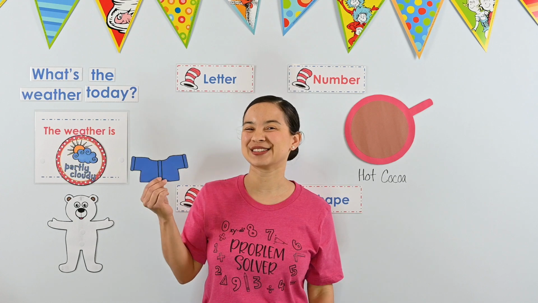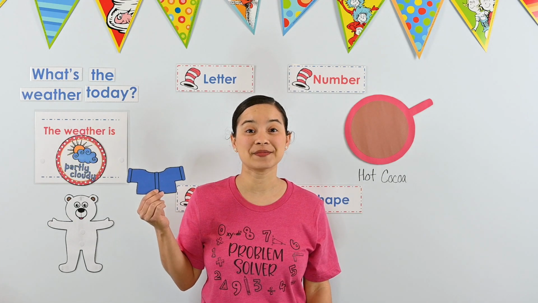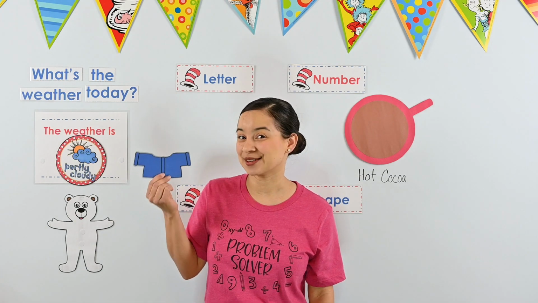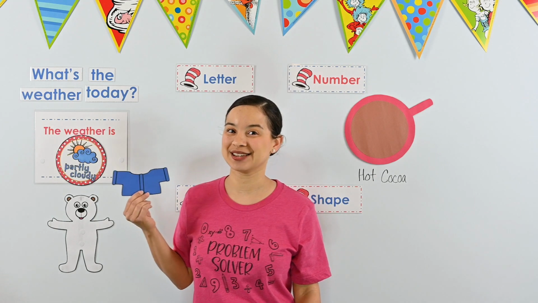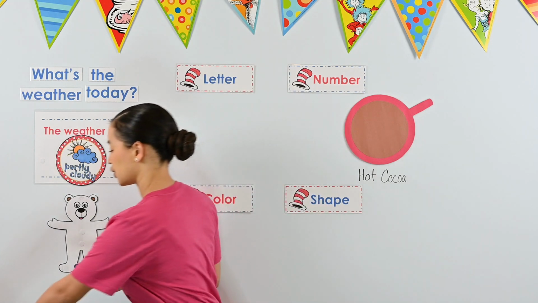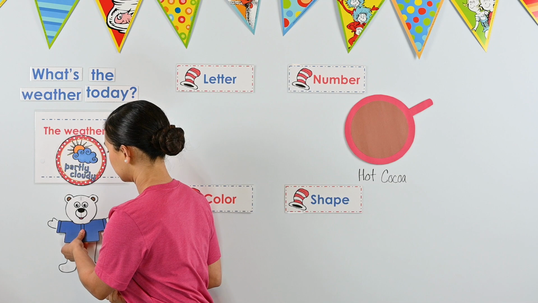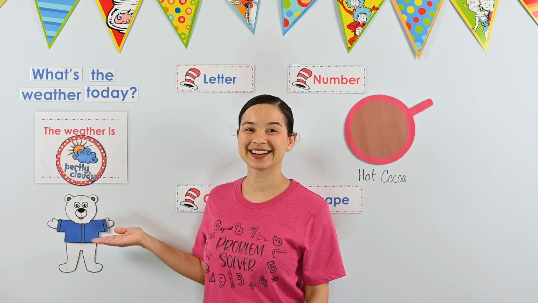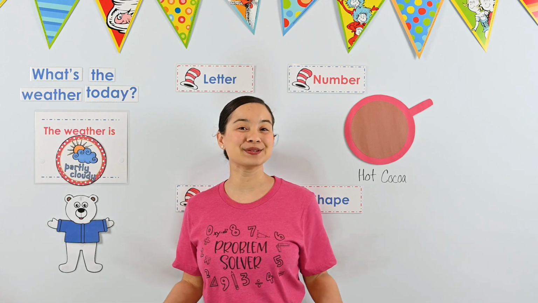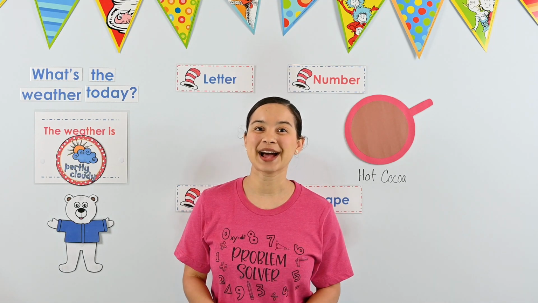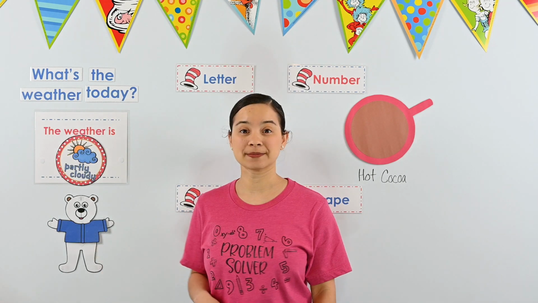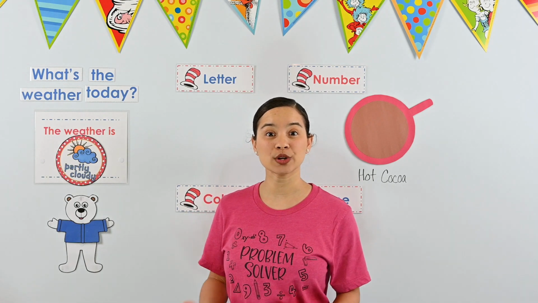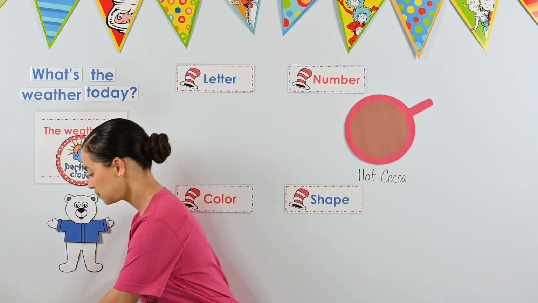If you chose the long sleeve shirt, I agree. It's cold outside, so Perry should wear long sleeves. Let's put the long sleeve shirt on Perry. What color is Perry's shirt? He's wearing a blue shirt today. Now Perry needs bottoms. Let's help him choose which bottoms he should wear.